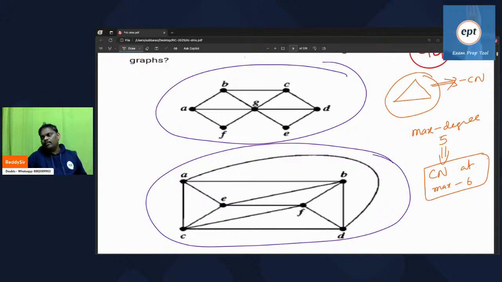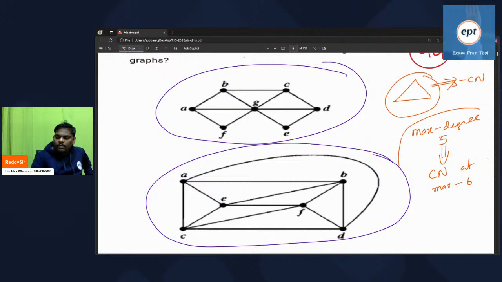Something like a complete graph. Assume a complete graph with 6 vertices, K6, every vertex has degree 5. So maximum degree 5, and the chromatic number is 6, because every one is adjacent. So if the maximum degree is 5, chromatic number is at max 6. If anyone doesn't know, please remember.